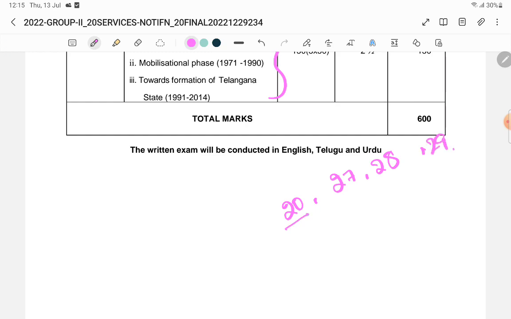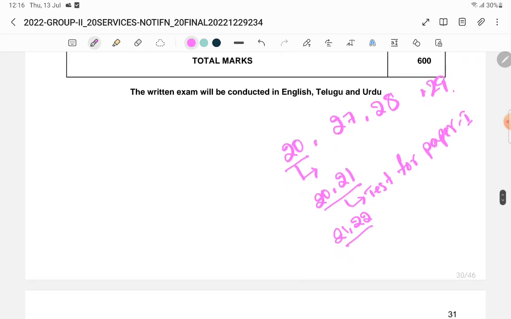So on the 20th and 21st, there will be a test for paper 1. On the 21st and 22nd, a test for paper 2.